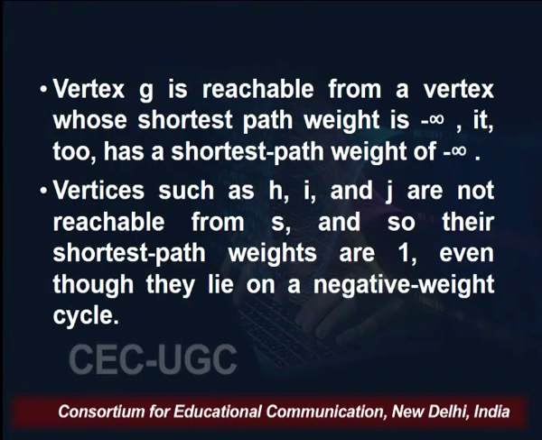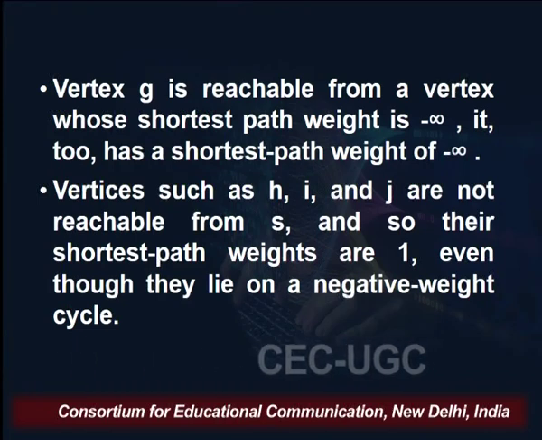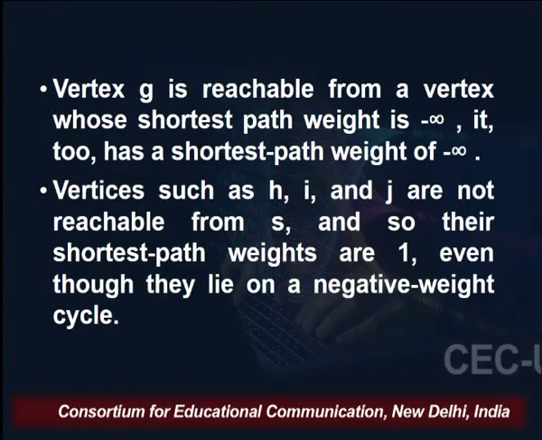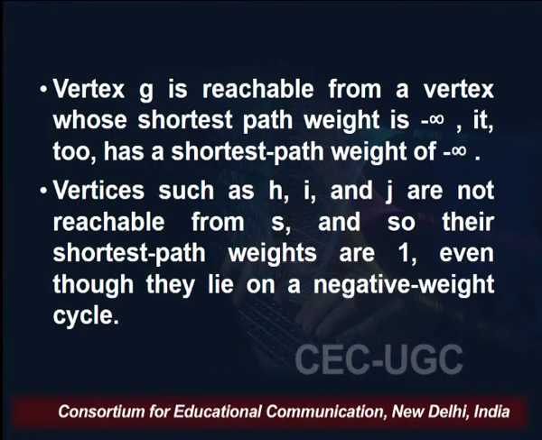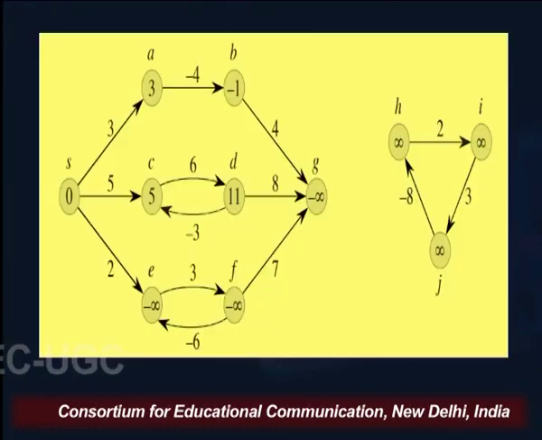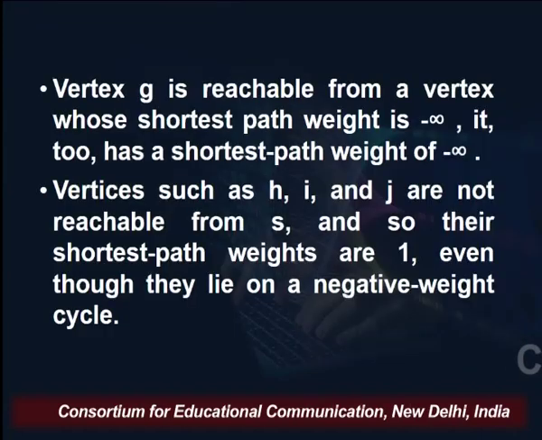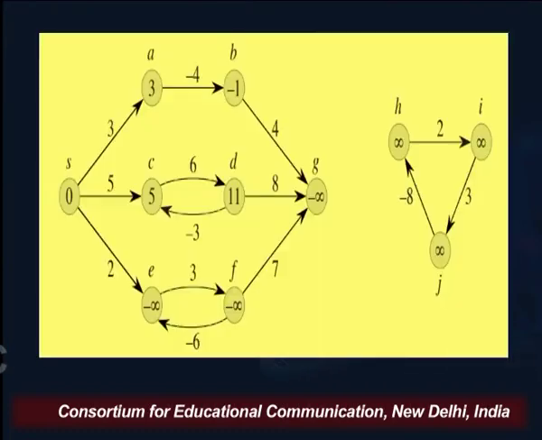And vertices such as H, I and J are different cases because they are not reachable from S. So, their shortest paths are minus infinity, even though they lie on a negative weight cycle. So, they have their weights as infinity, not minus infinity, it should be infinity, my apologies here. So, vertices such as H, I, J are not reachable from S, so their shortest path weights are infinity.